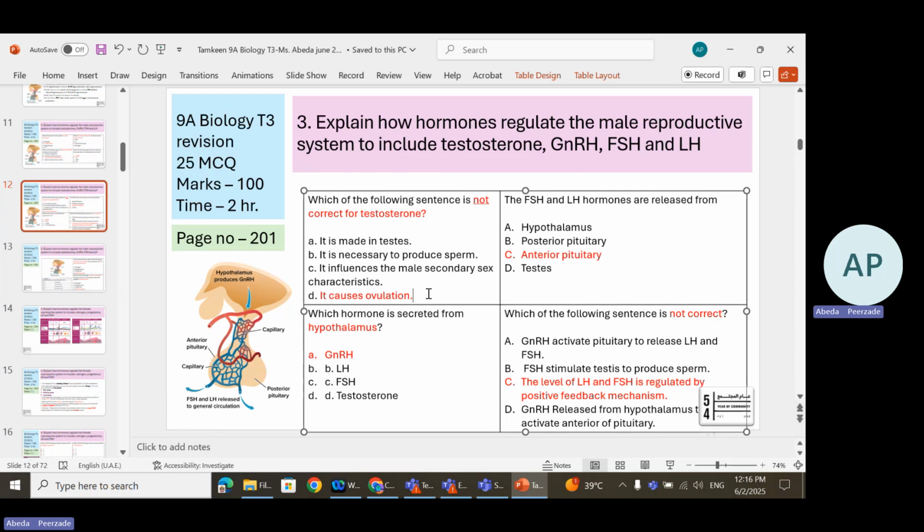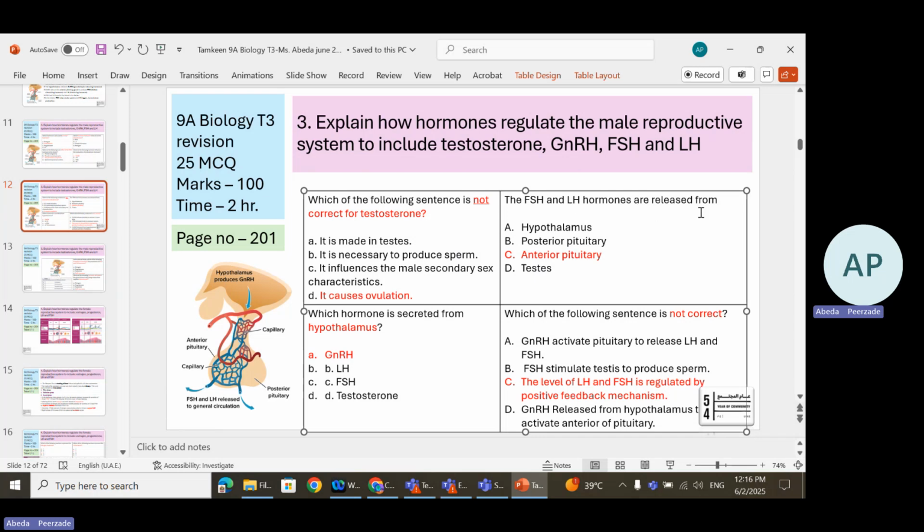Each question has 4 marks. One wrong answer can lead to -4 straight away. So read the question well. What is not correct about testosterone here? It causes ovulation. Ovulation is seen in females and not in males, right? So testosterone doesn't cause ovulation.